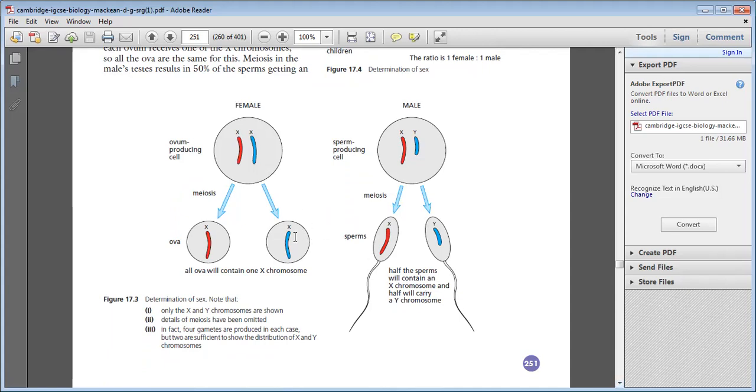When this X reacts with this X of the female, it will produce a female. When the X from the female reacts with this Y chromosome, this will be regarded as a male, because females don't have the choice.